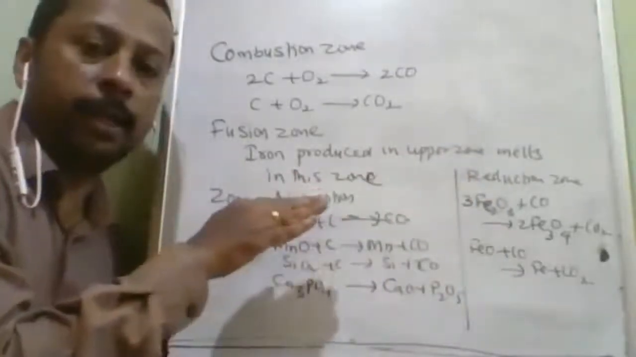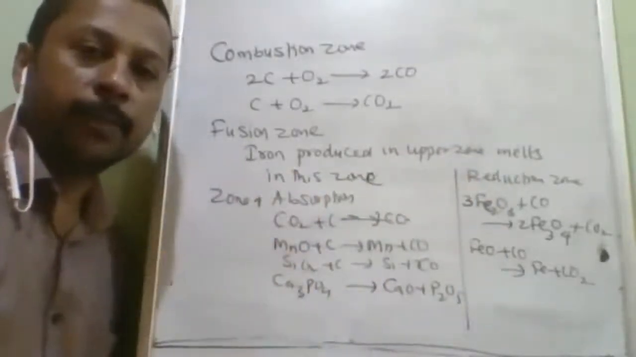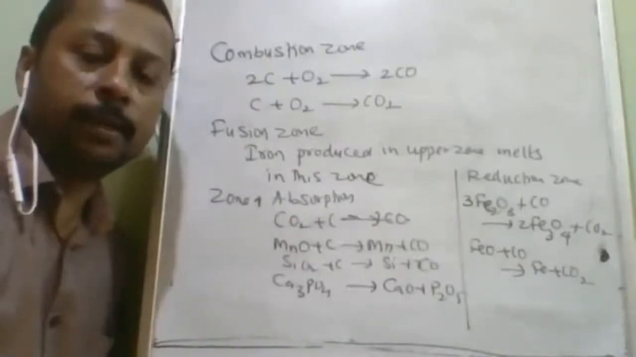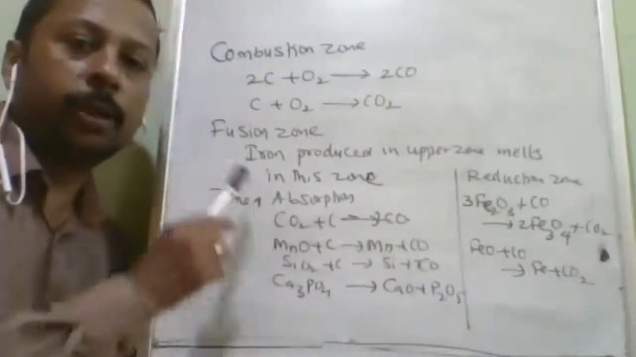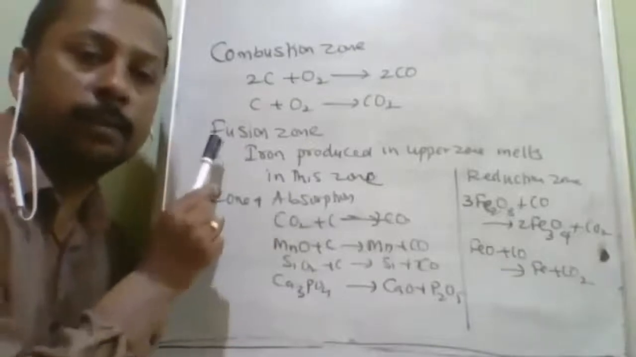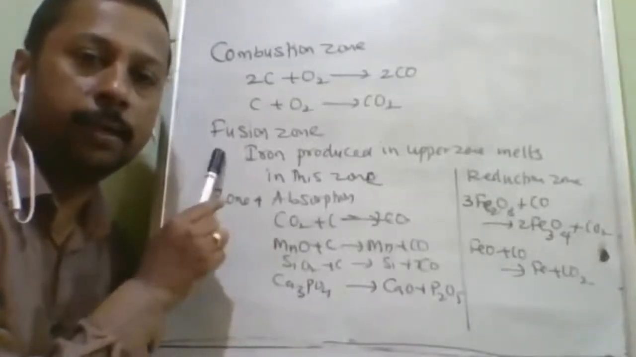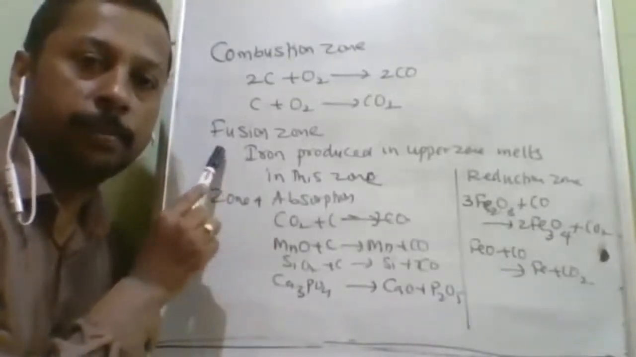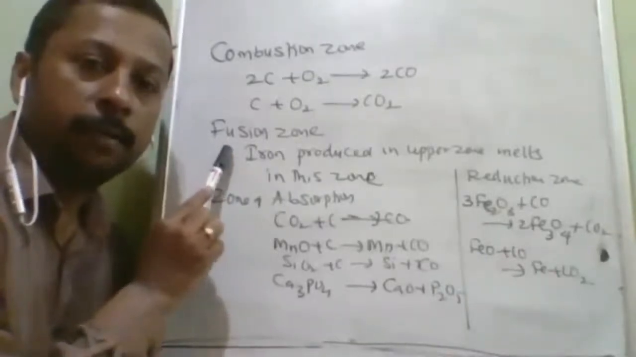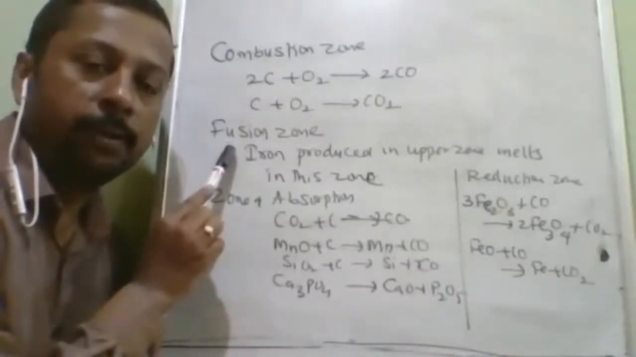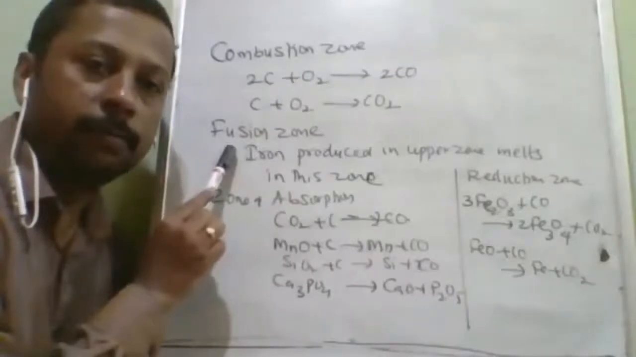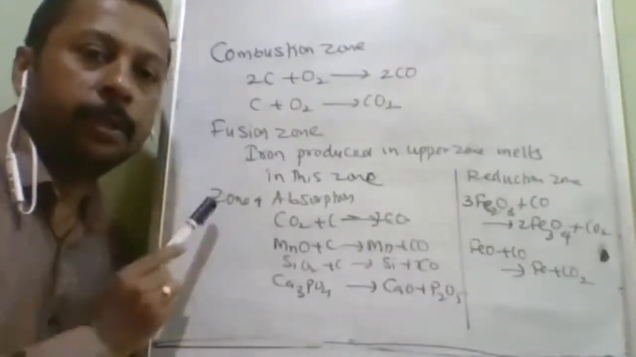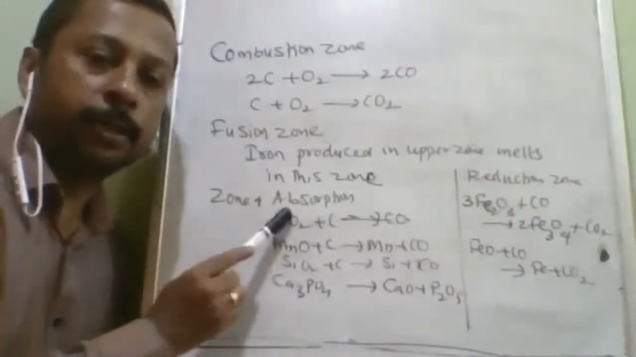The place where the iron is melted is called the fusion zone. Fusion means conversion of a solid into liquid. So the fusion zone is the place where iron will be converted into molten form from the solid form. Okay. Then zone of absorption.